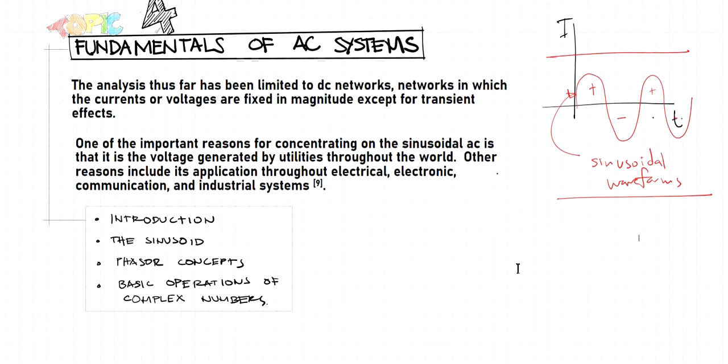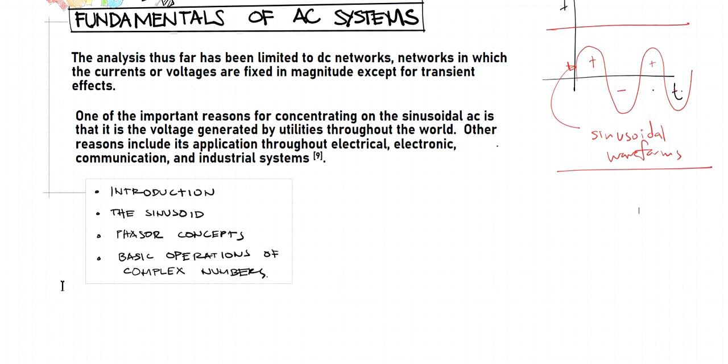The subtopics under this: we'll be talking about, of course, the introduction of the AC systems, and then we'll talk about the sinusoids, and then the phasor concepts, and lastly we'll talk about the basic operations of complex numbers. Okay, so to begin,